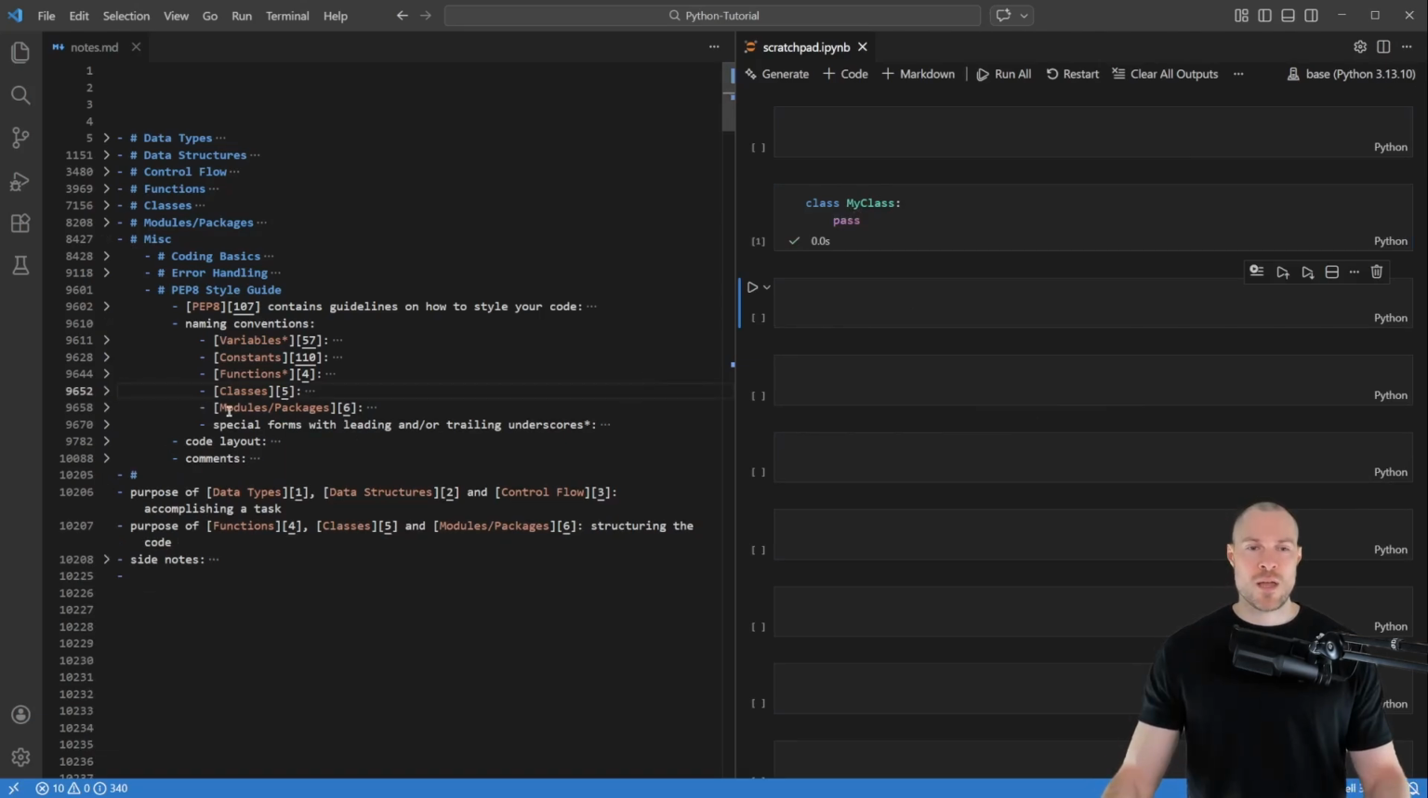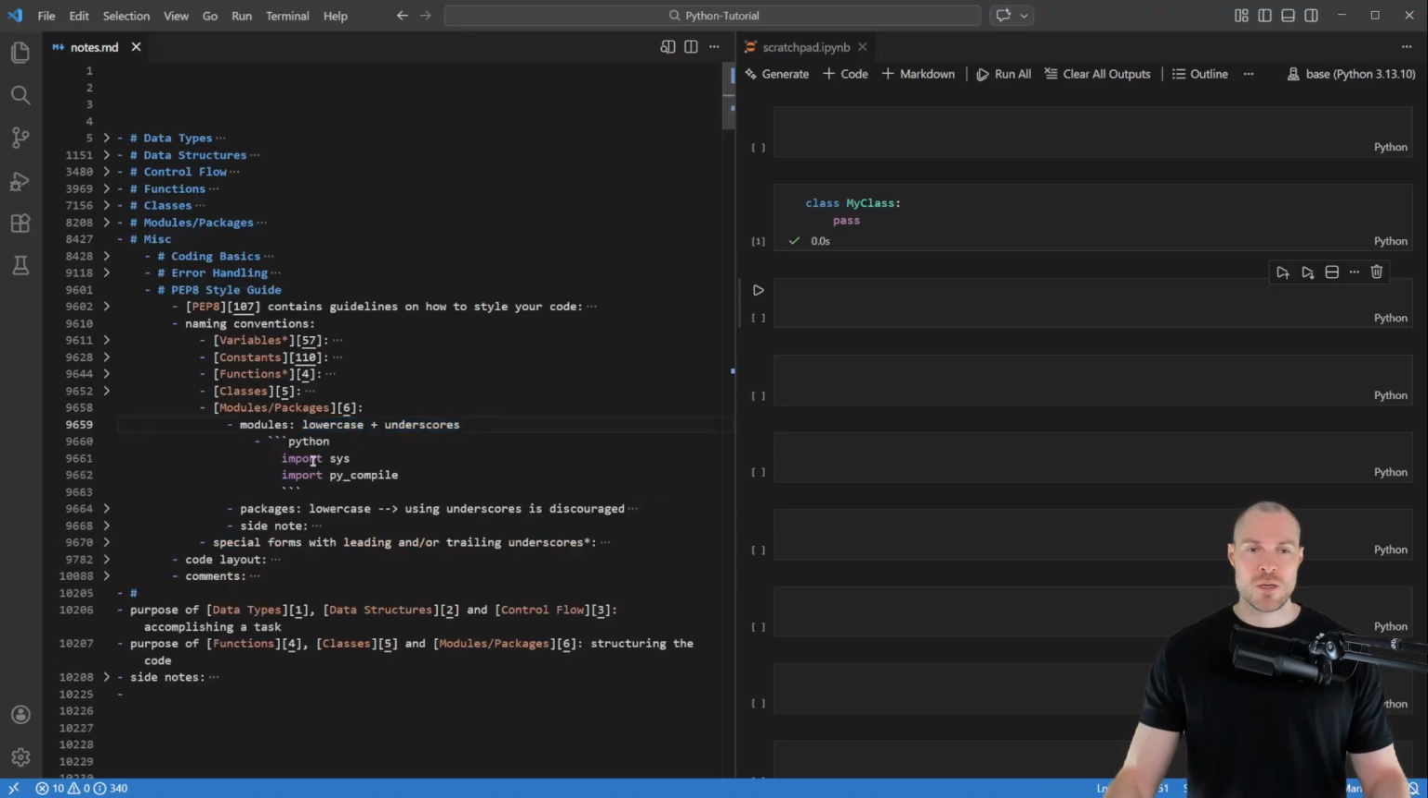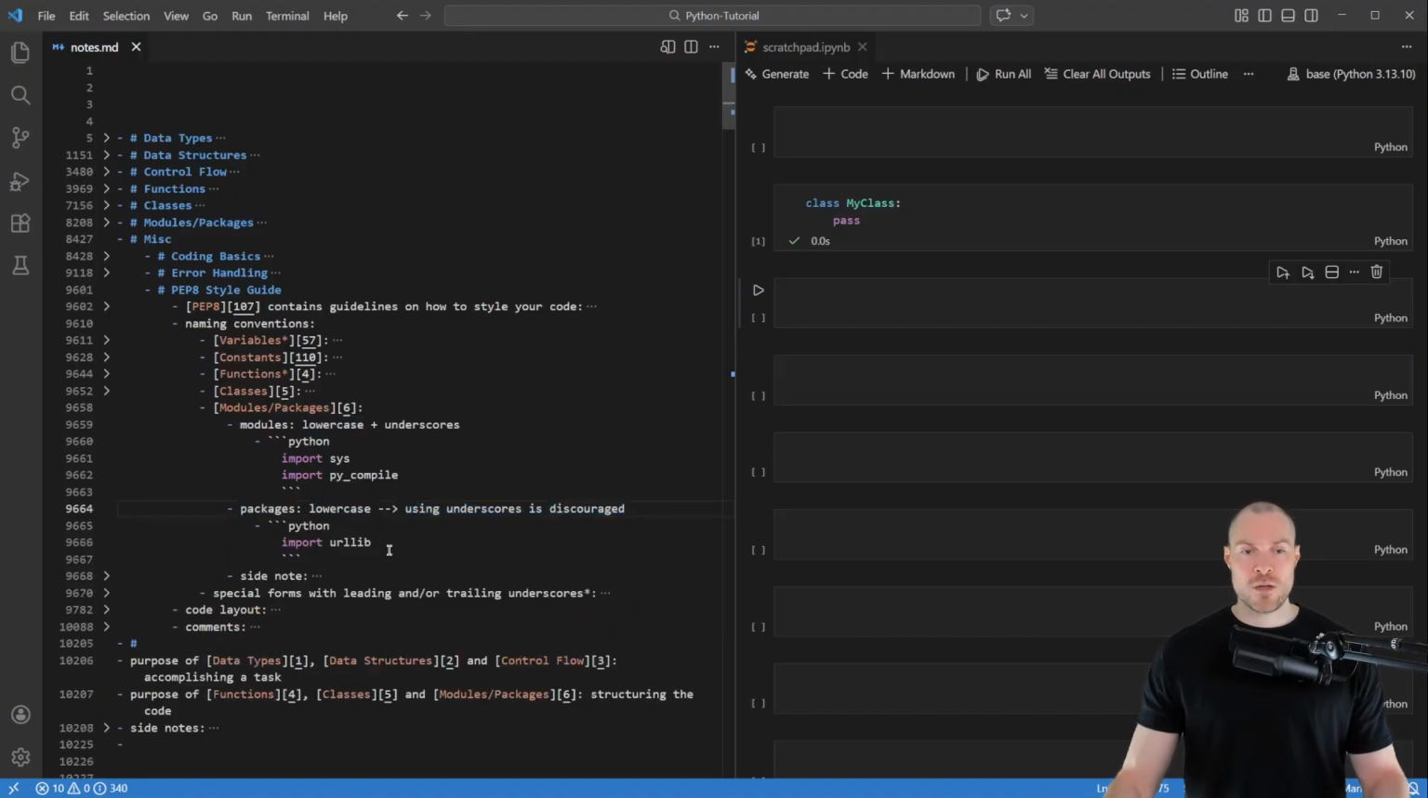Then next we have modules and packages. And here the naming convention for modules is to use lowercase with underscores. And some example modules would be here the sys module or the py_compile module. And then the convention for packages is to only use lowercase, and using underscores is discouraged. So an example package would be here the urllib package. And as you can see, this wasn't named, for example, url_lib, because those underscores here are discouraged for packages.